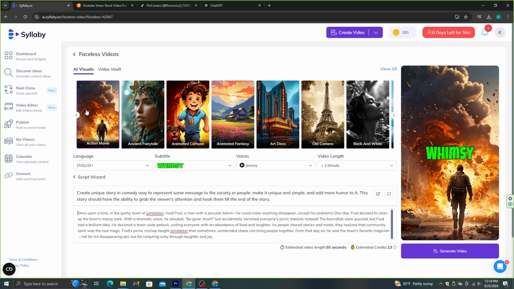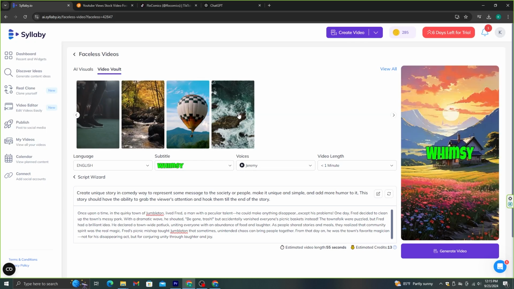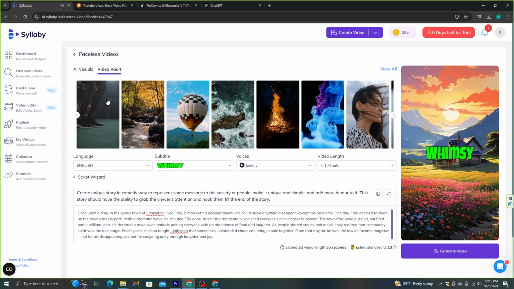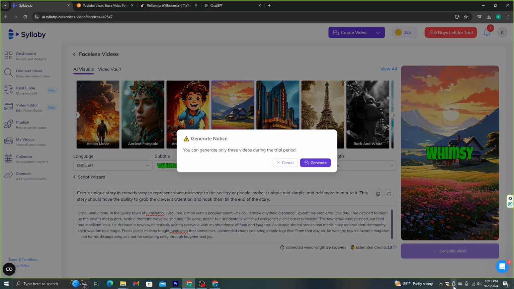Now, you can select to have either AI visuals or video visuals. If you select this option, you can use stock videos instead of AI visuals. But for this niche, it's better to use AI visuals. We have several image models such as action, vintage, comic looking, and more. You can select a suitable image model from these, but I'm going to go with this one. And let's generate the video.